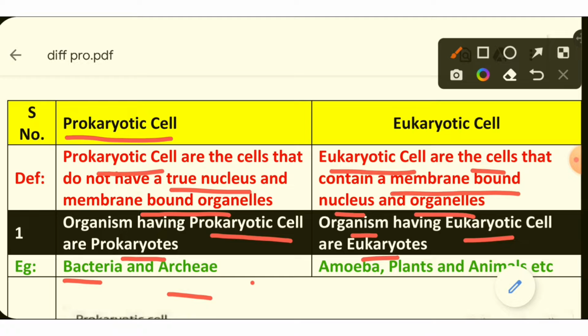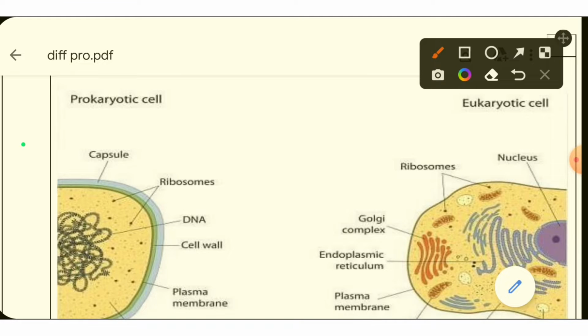If we look at the examples, amoeba is a unicellular organism. You all know that unicellular organisms are the organisms that consist of a single cell, and plants and animals are multicellular organisms, which are the organisms that consist of multiple cells. Clear? So you are able to see two diagrams here. One is the prokaryotic cell diagram and another is the eukaryotic cell diagram.